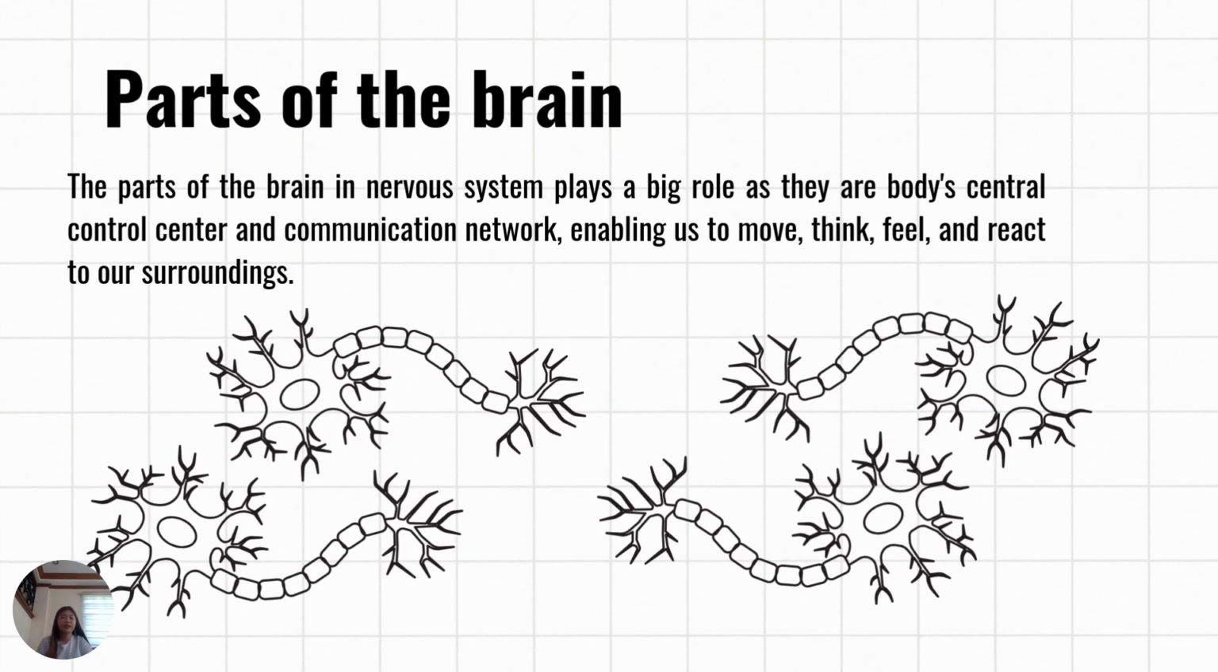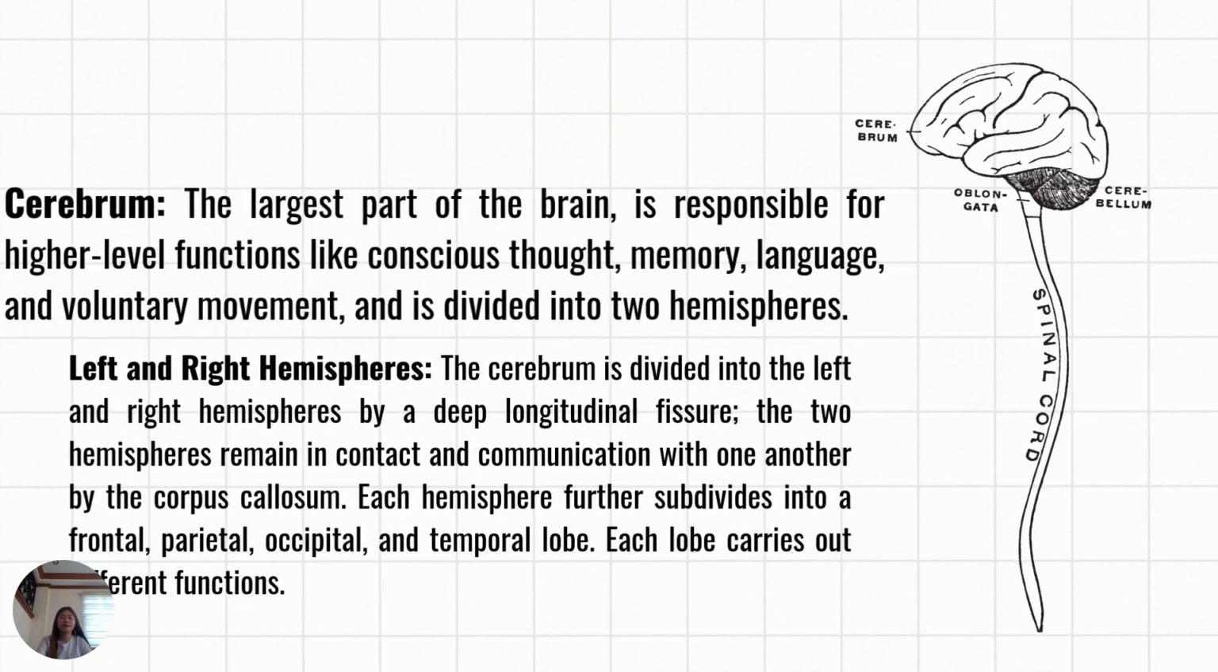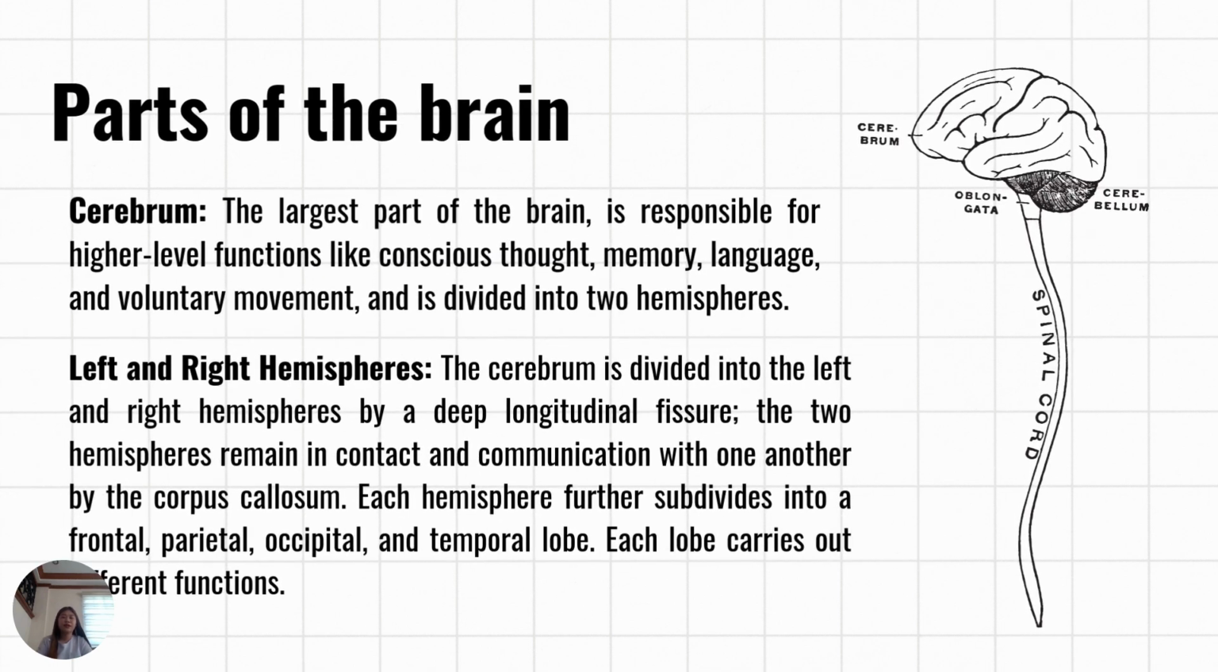Parts of the brain. The parts of the brain and nervous system play a big role as they are the body's central control center and communication network, enabling us to move, think, feel, and react to our surroundings. And that is why every part in the nervous system has its own function that helps the whole nervous system work.